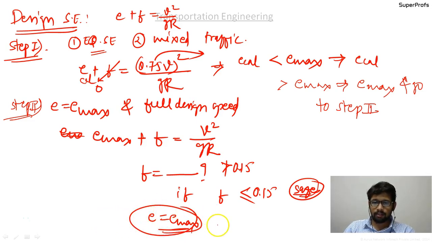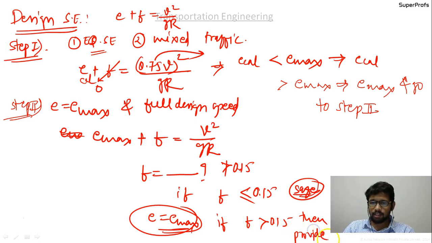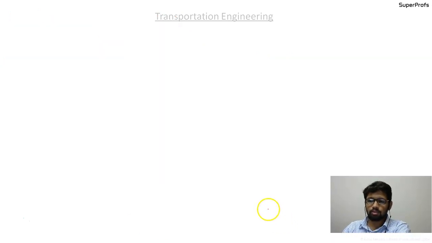But if f is greater than 0.15, then provide e equal to e max and go to step 3. So what we discussed was like this.